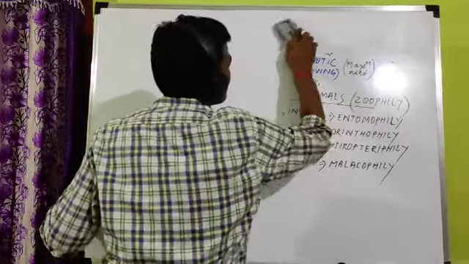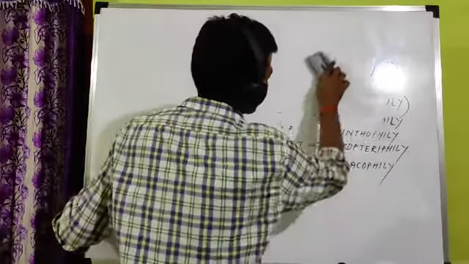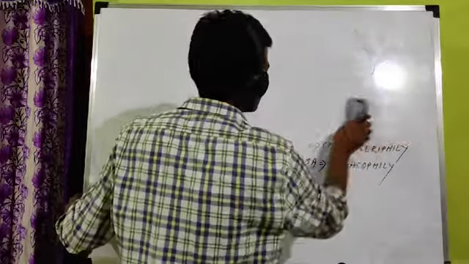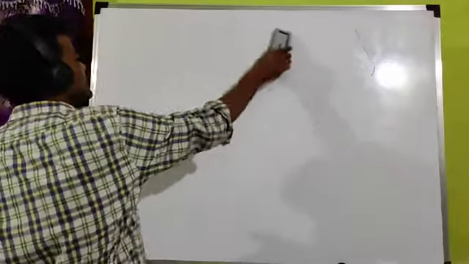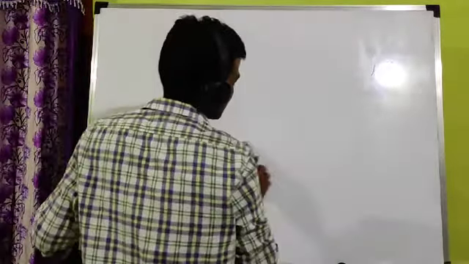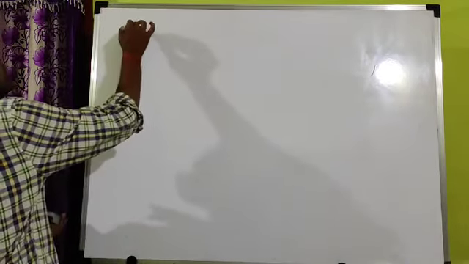So cross pollination has different types according to the agent. If a question comes, explain the different types of pollination according to the cross pollinating agent, you can write anemophily, hydrophily, entomophily, ornithophily in case of birds. So first we will start with anemophily.